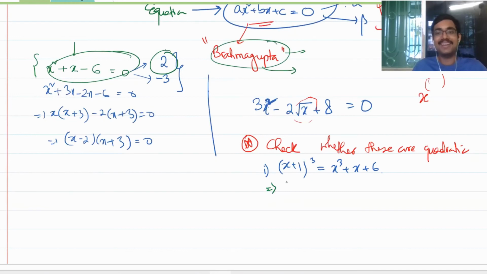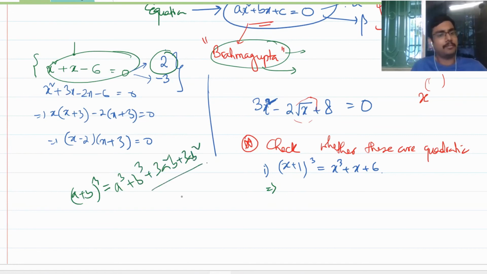A plus b whole cube. What is the formula? If you expand it, it will become a cube plus b cube plus 3a square b plus 3ab square. That is equal to x cube plus x plus 6. Are you seeing that x cube and x cube are getting cancelled?